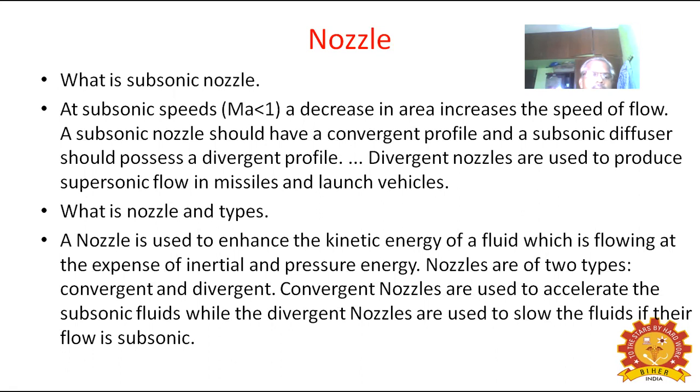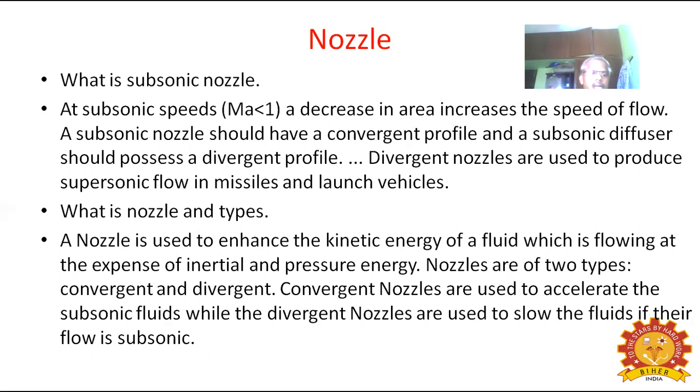A subsonic nozzle should have a convergent profile and a subsonic diffuser should possess a divergent profile. Subsonic nozzles have a convergent profile, whereas diffusers have a divergent profile. Convergent nozzles are used to produce subsonic flow, whereas divergent nozzles are used to produce supersonic flow in missiles and launch vehicles.